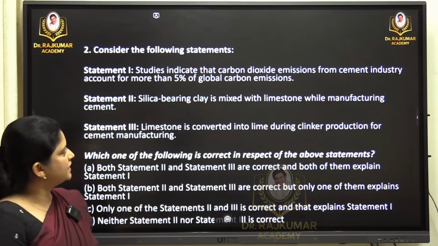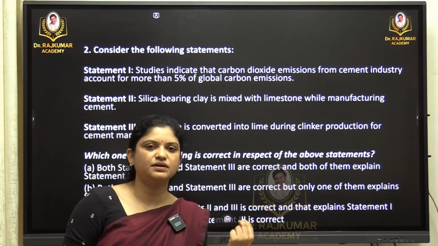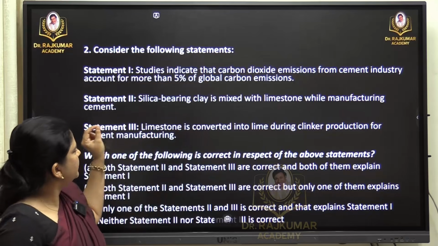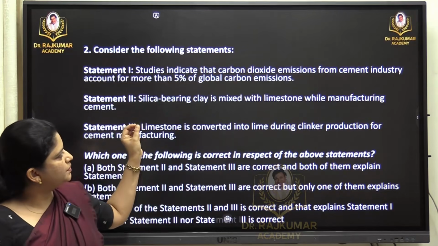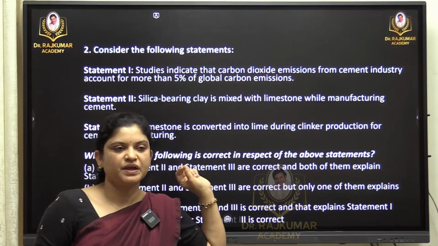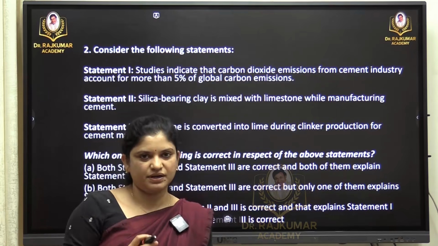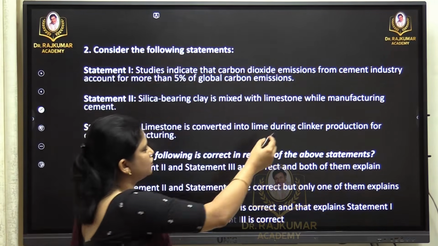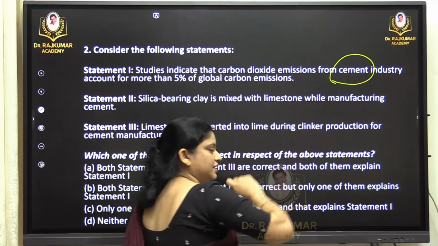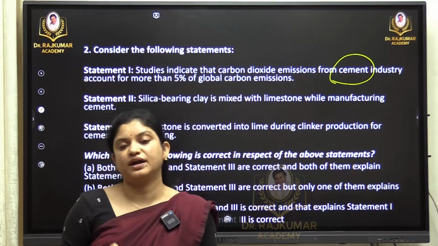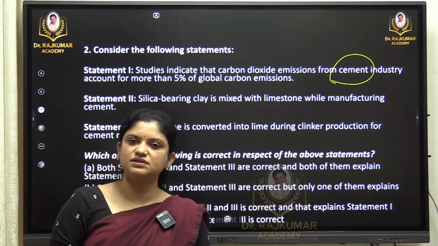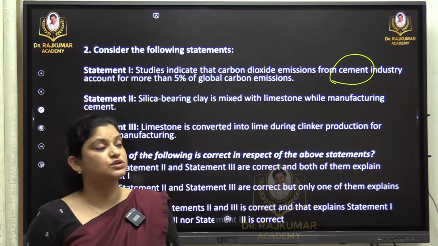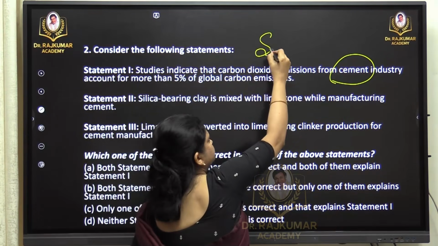The first statement says, studies indicate that carbon dioxide emissions from the cement industry account for more than 5% of the global carbon emissions. Again there is one more question on carbon. So the focus is on the cement industry. The pattern one should understand is that every year questions are asked based on the various sources of carbon emission.